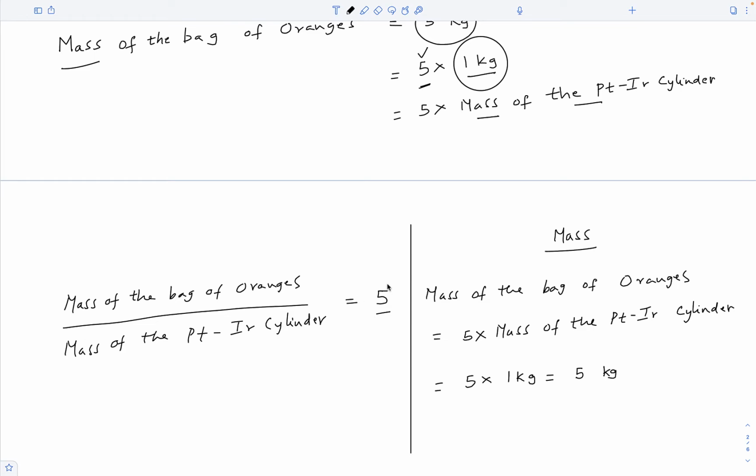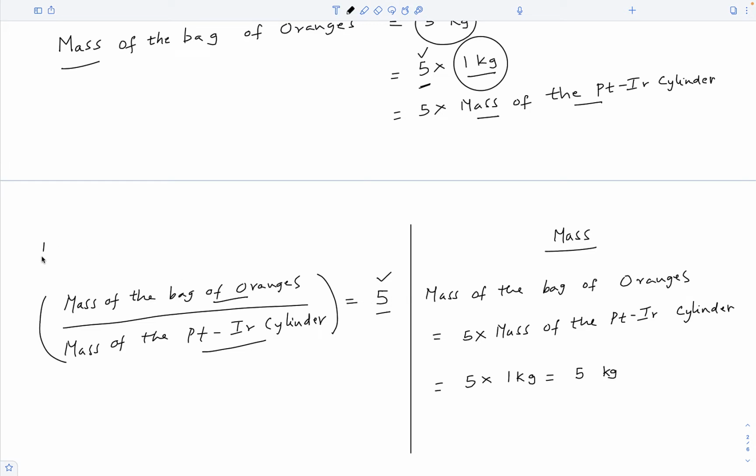Now this number 5 does not multiply any physical quantity. This is just a number. Therefore, this ratio no longer represents the physical quantity called mass. Then what is the meaning of this ratio? This ratio tells the number of times the bag of oranges is heavier than the platinum iridium cylinder that is taken as the reference.